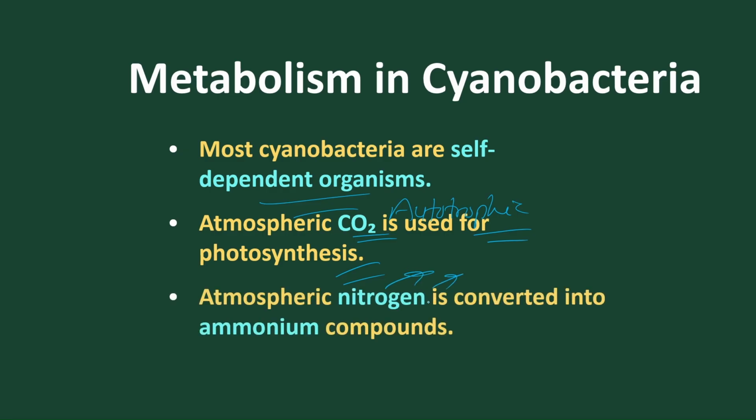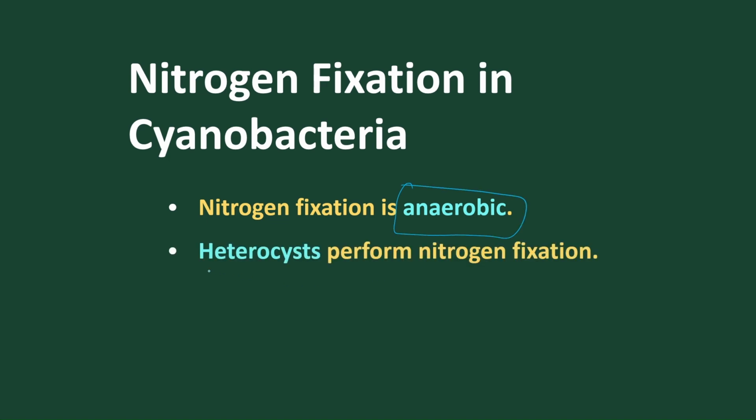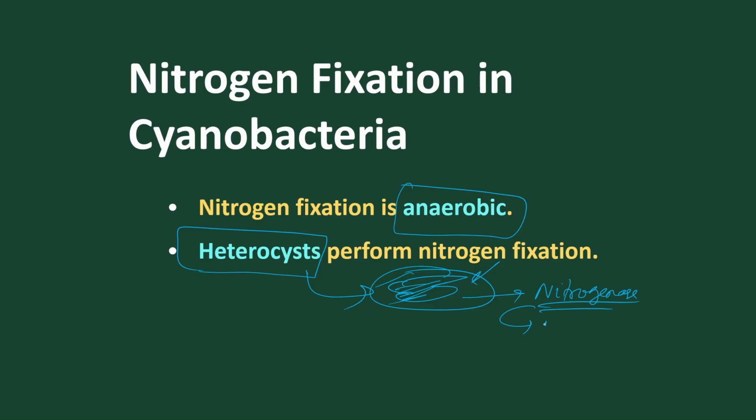And also they are nitrogen fixing bacteria. They fix nitrogen, convert it to ammonia, and increase the fertility of the soil. And this nitrogen fixation in cyanobacteria is done by a specialized cell called the heterocyst. So nitrogen fixation is an anaerobic process, and it is done by a special cell called the heterocyst. These heterocysts help in nitrogen fixation because they contain the enzyme nitrogenase, and this nitrogenase enzyme is only active in the absence of oxygen.